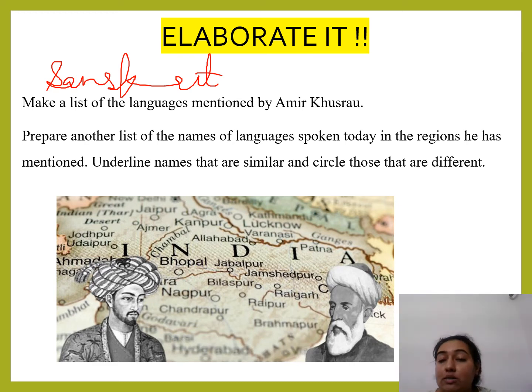आज के region में कौन सी language we speak? Students, you need to make a list. He has mentioned Awadhi, Gujarati, Bengali, Telugu, Tamil and Dogra, Punjabi. So you need to make a list of those languages which Amir Khusro has mentioned at that point of time and they are still used today, spoken today. You need to underline the names that are similar and circle those which are different. So this is your task.